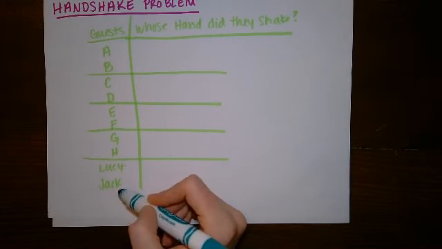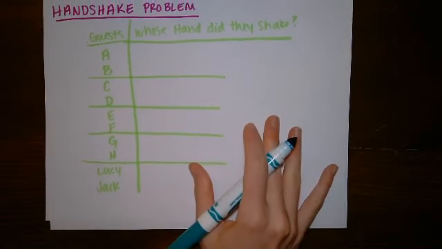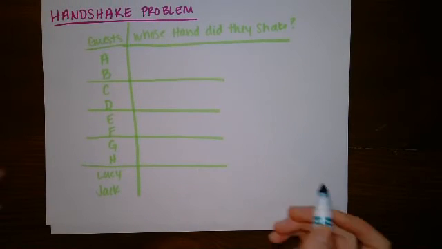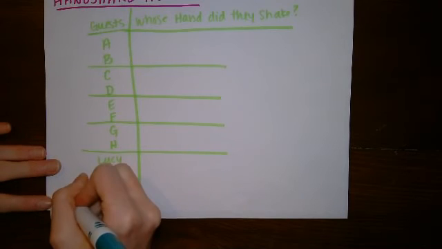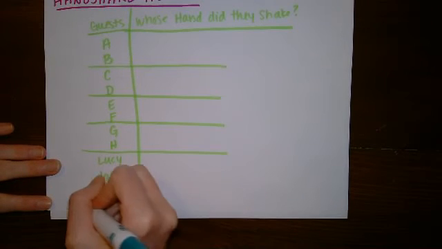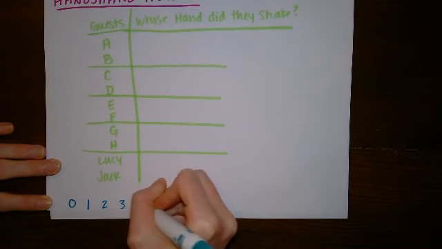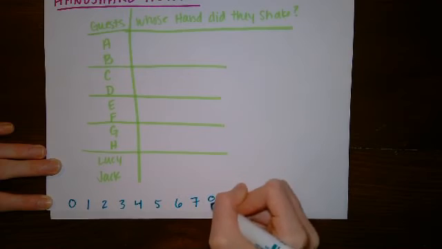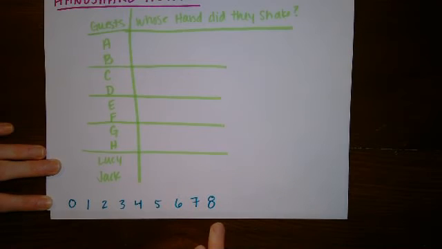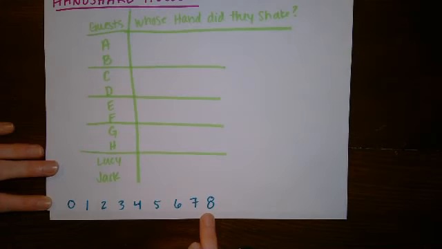However, we're not going to say that Lucy or Jack shook 8 hands, and the reason is going to be clear at the end. So the key here is knowing that if there were 9 different answers, one person would have to shake 0 hands. One would have to shake 1, 2, 3, 4, 5, 6, 7, and 8 hands. There's 9 different answers of how many hands they shook. We're going to start with who would shake 8 hands.